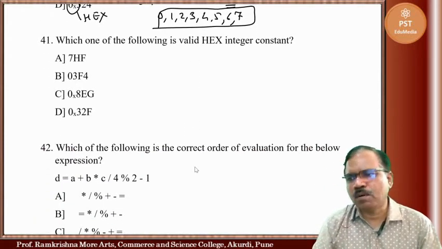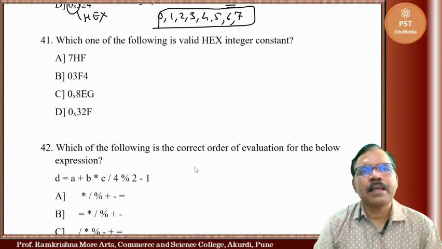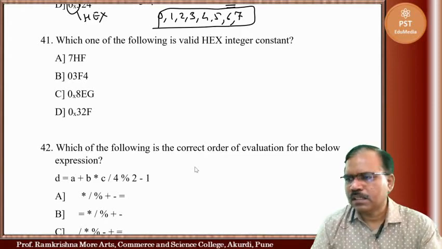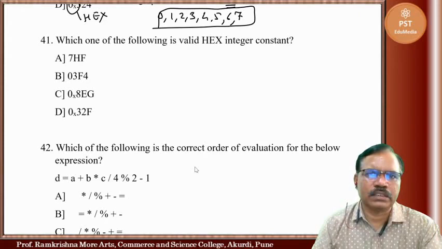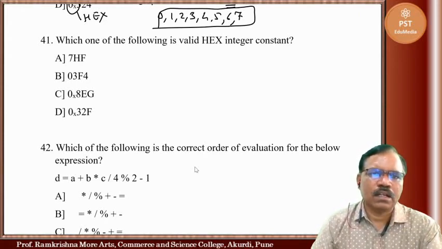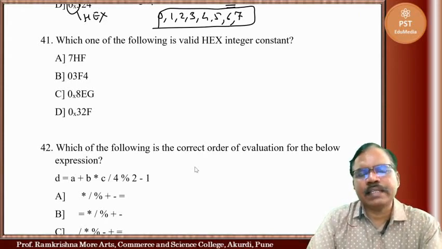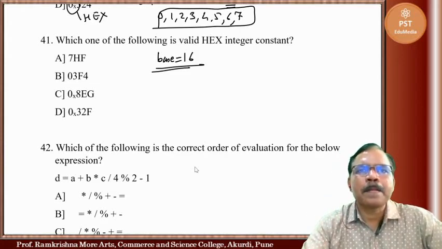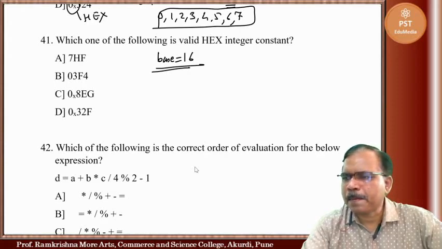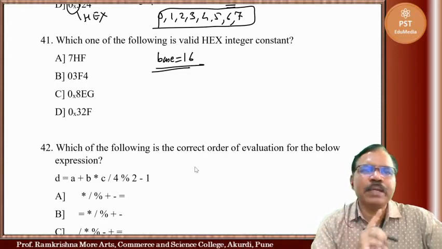Now which one of the following is valid hex integer constant? Now hexadecimal means base is how much? 16. Base is 16. Okay. So base is 16.